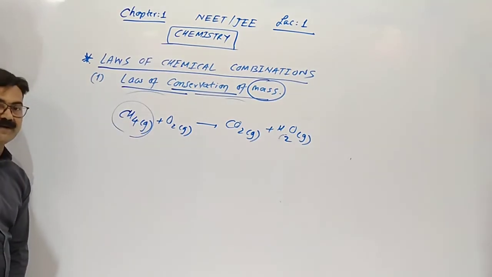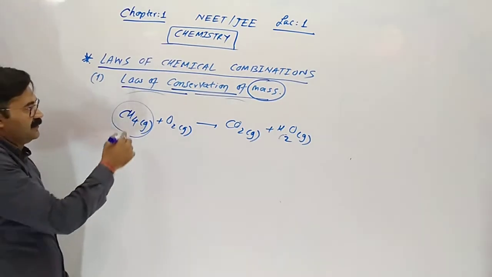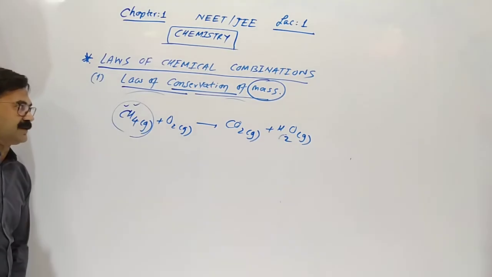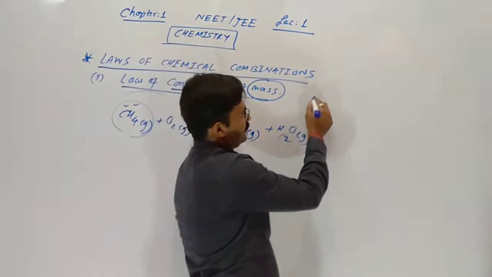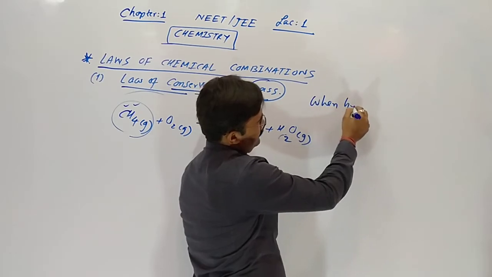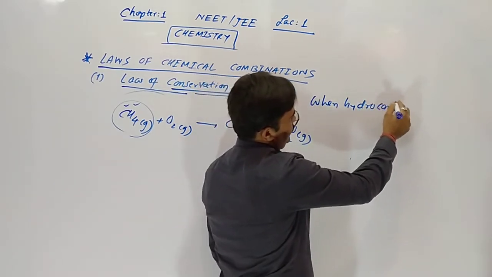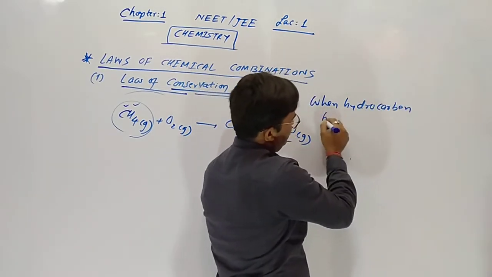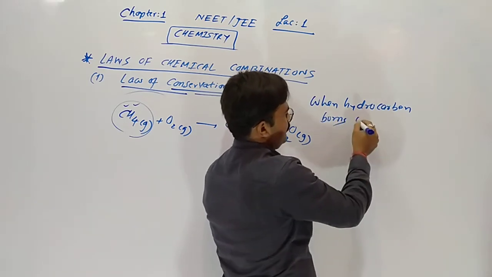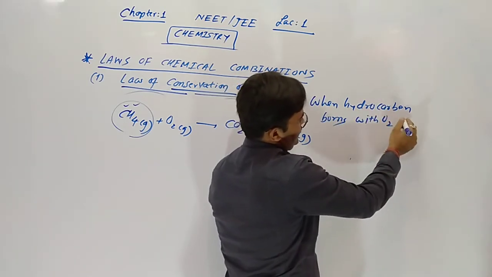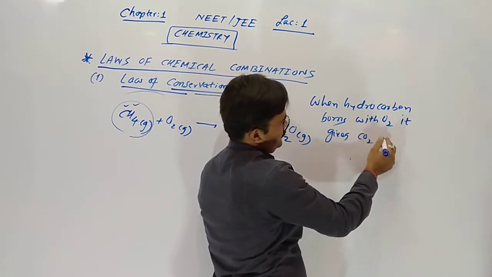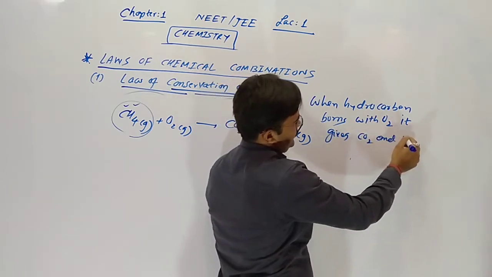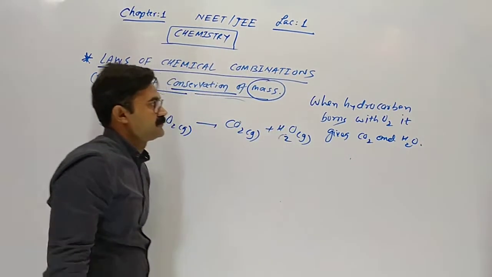CH4, standard 10, is a hydrocarbon. A compound having only 2 elements is called a hydrocarbon. So remember, when a hydrocarbon burns with oxygen, it gives CO2 and H2O.